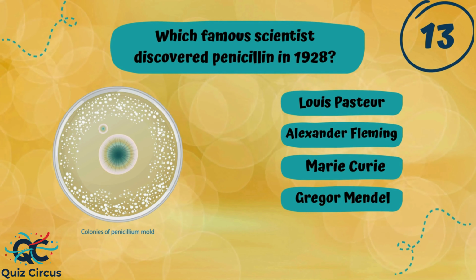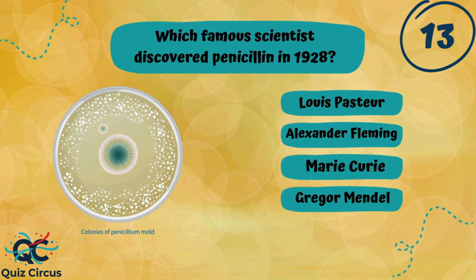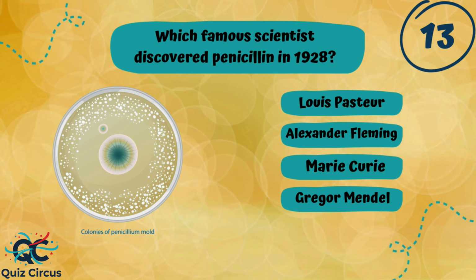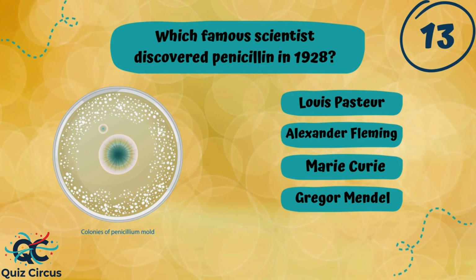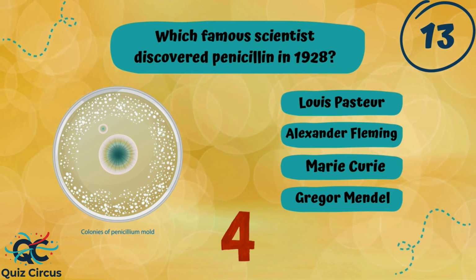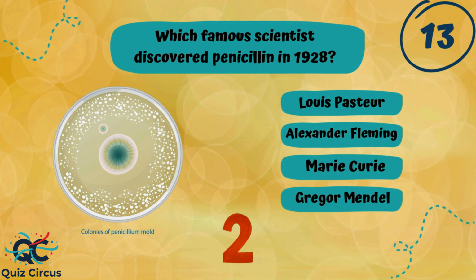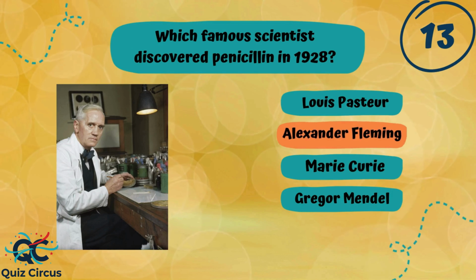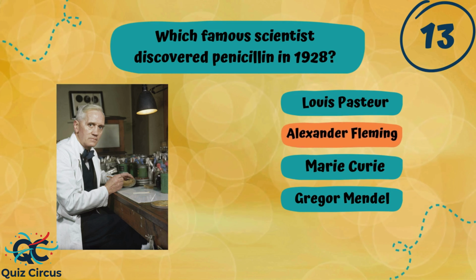Which famous scientist discovered penicillin in 1928? Louis Pasteur, Alexander Fleming, Marie Curie, or Gregor Mendel? Well done if you picked Alexander Fleming.